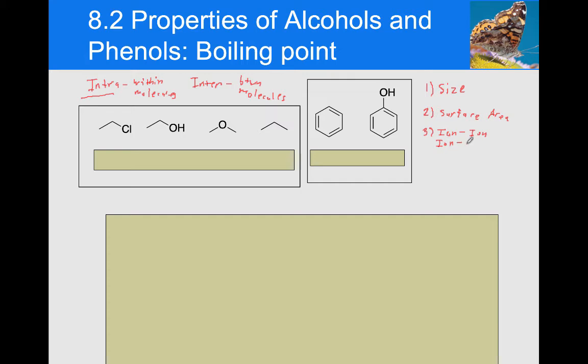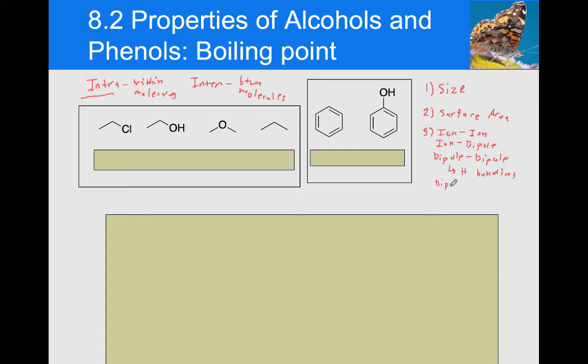So we can have ion-dipole, we can have dipole-dipole, and as a subset of dipole-dipole, the strongest of the dipole-dipole interactions is what we call hydrogen bonding.